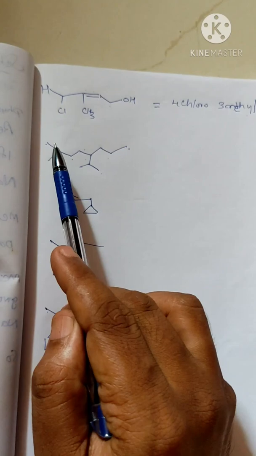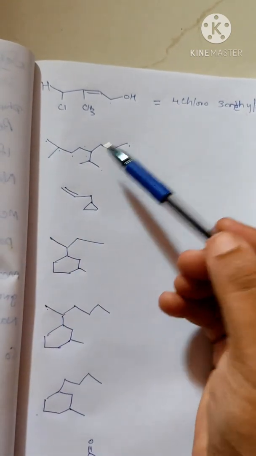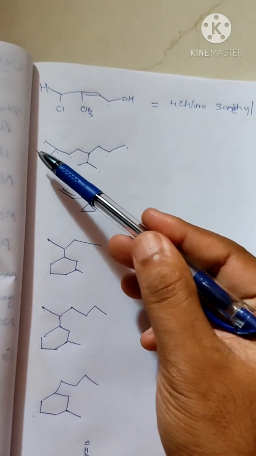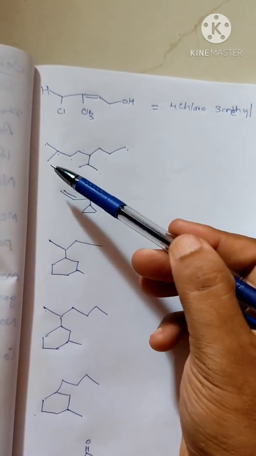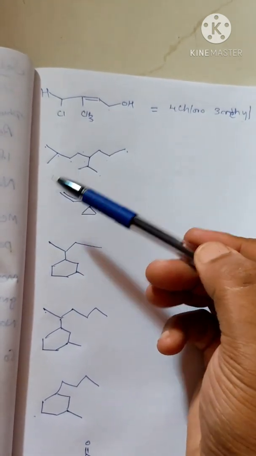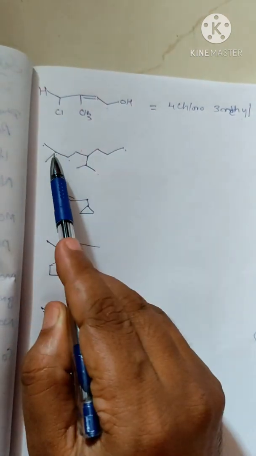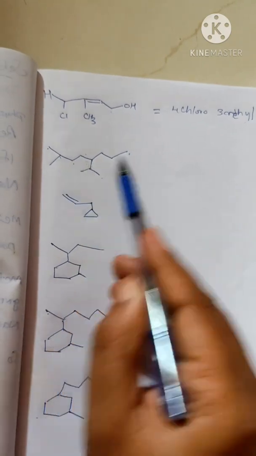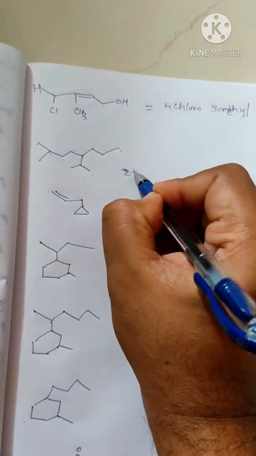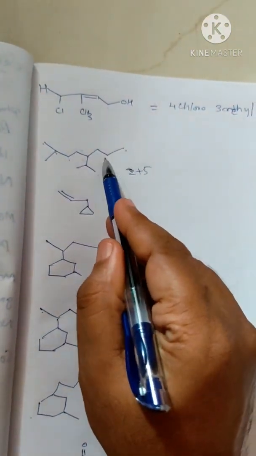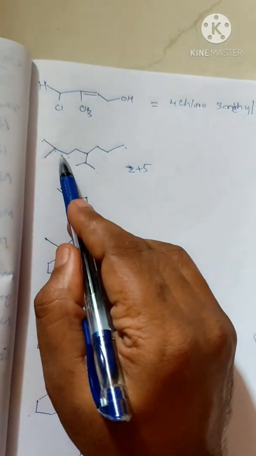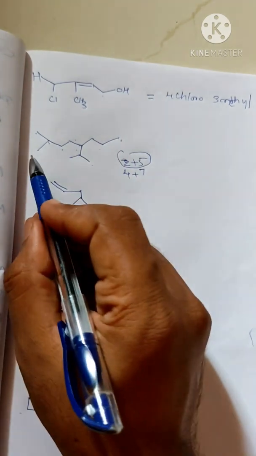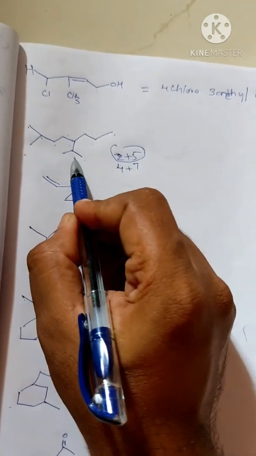That is octane. And we have to see the functional group. There is no functional group, there are only alkyl chains. Here it is an isopropyl group, and here it is a methyl group. So we have to count in such a way that we get the lowest sum. If you count from here, this is the second position, and this is 1, 2, 3, 4, the fifth position. So this is second plus fifth. If you count from the other side, 1, 2, 3, 4, fourth position, 5, 6, 7, so fourth and seventh positions. So we should prefer this one, meaning 2-methyl and isopropyl in the fifth position.